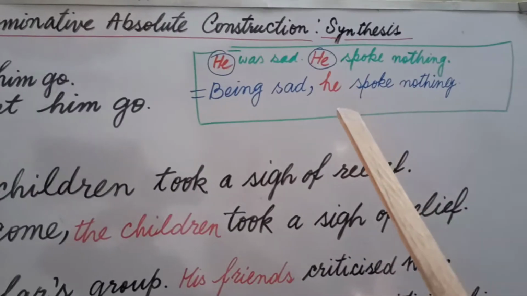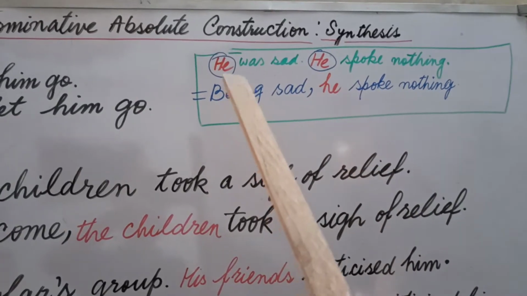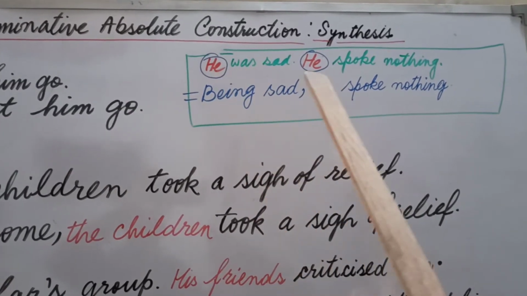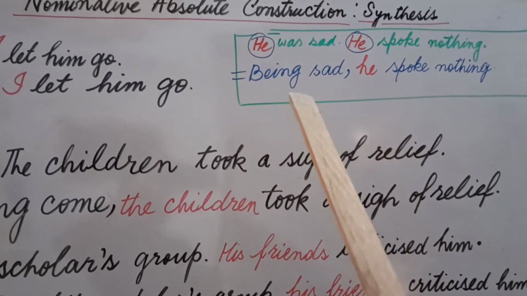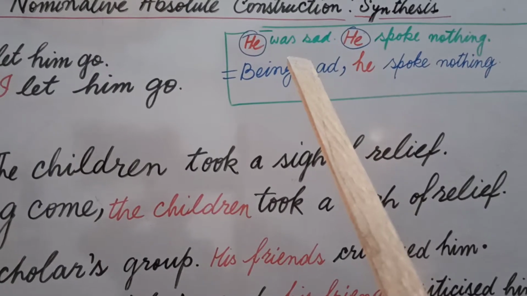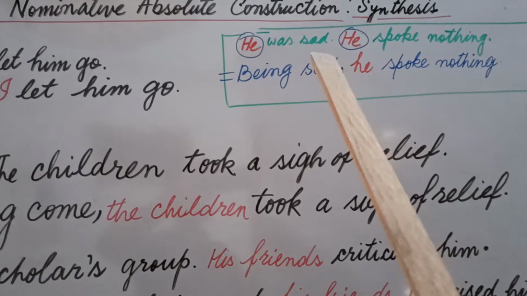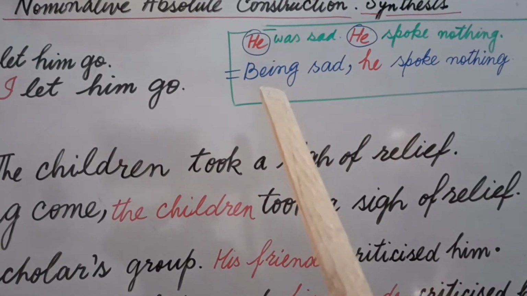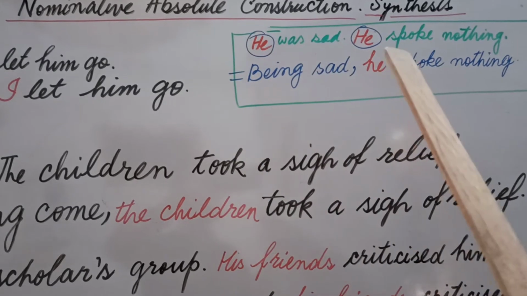Generally, in normal participles, we have the same subjects. The same he was sad, and the same he spoke nothing. We change the be form, was, were, is, am, whenever we don't have any main verb, with ing into being. In this way, we find that we have the common subject he in both parts.